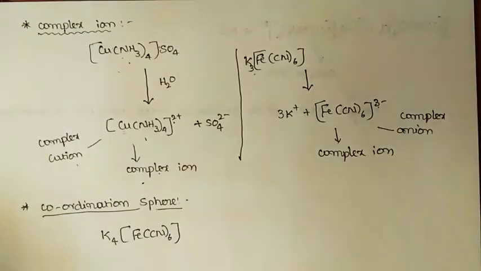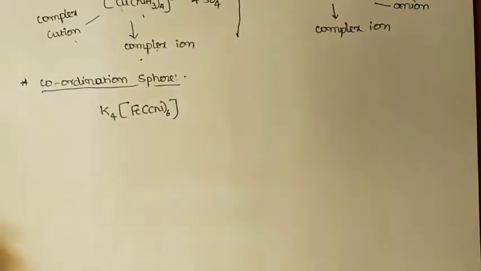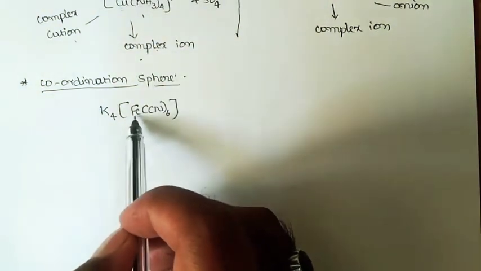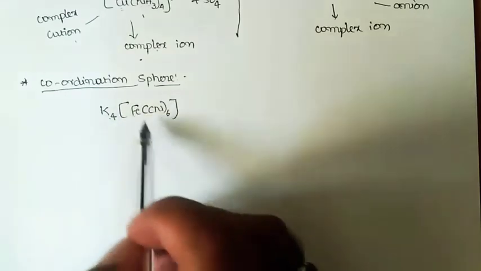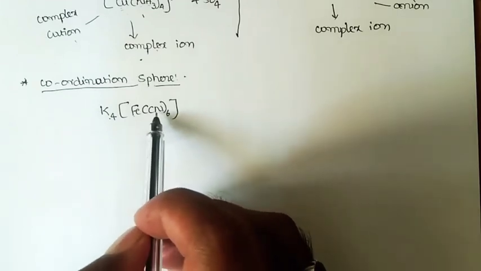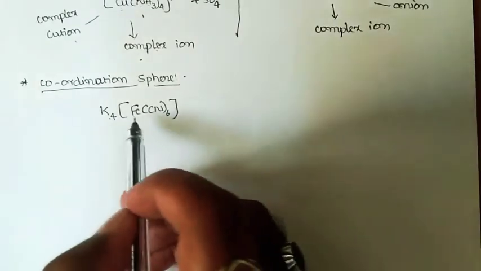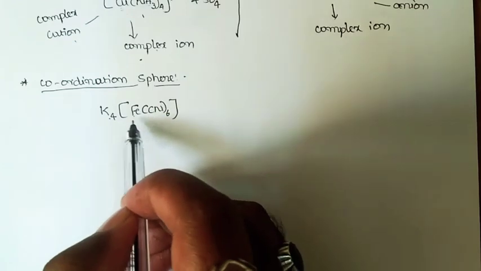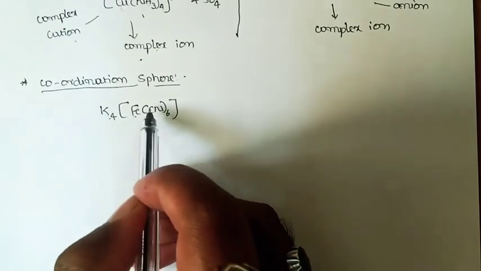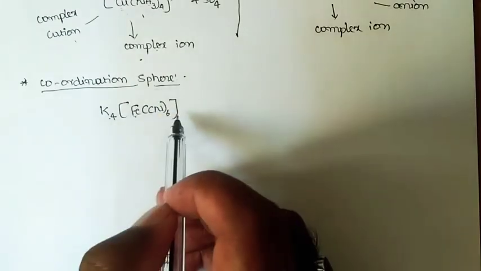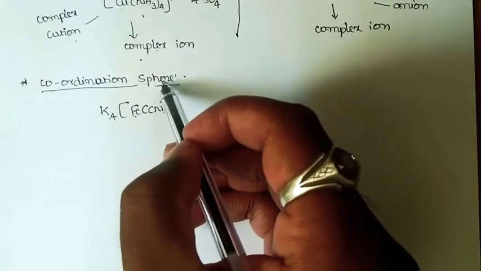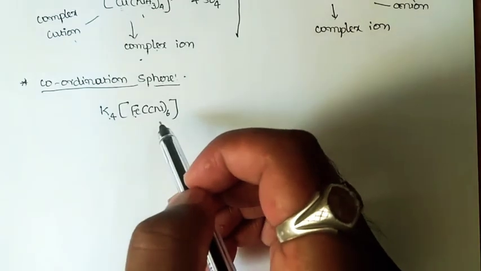So here I have a complex compound, and in this complex compound we have K4 and a square bracket enclosing 1 iron ion and 6 cyanide groups or cyanide ions. The species which mainly comprises the metal atom or ion and a certain definite number of ions or groups, enclosed in square bracket, is simply called the coordination sphere.